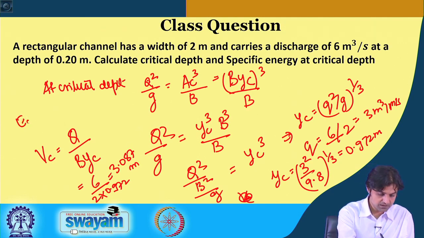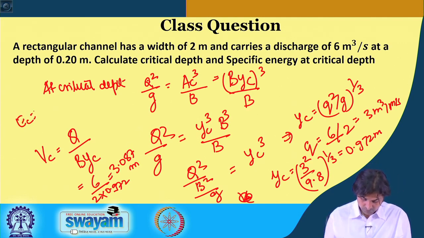Specific energy is 3 by 2 YC, or you can just use VC and YC.